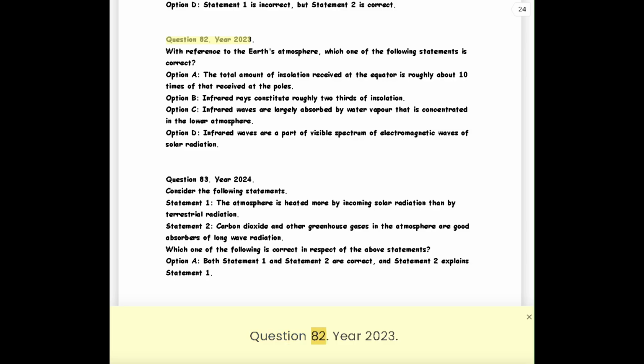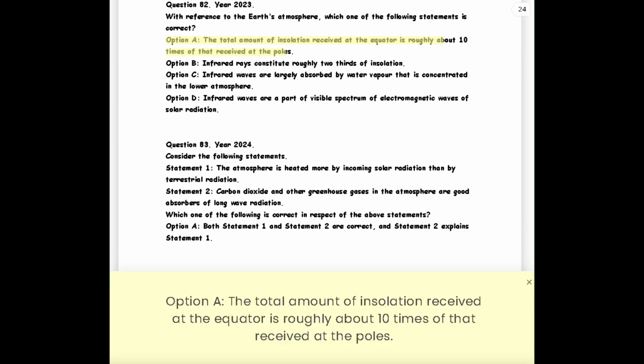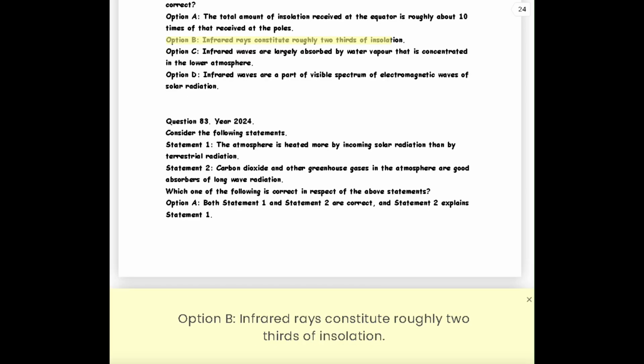Question 82. Year 2023. With reference to the Earth's atmosphere, which one of the following statements is correct? Option A. The total amount of insolation received at the equator is roughly about 10 times of that received at the poles. Option B. Infrared rays constitute roughly 2/3 of insolation.